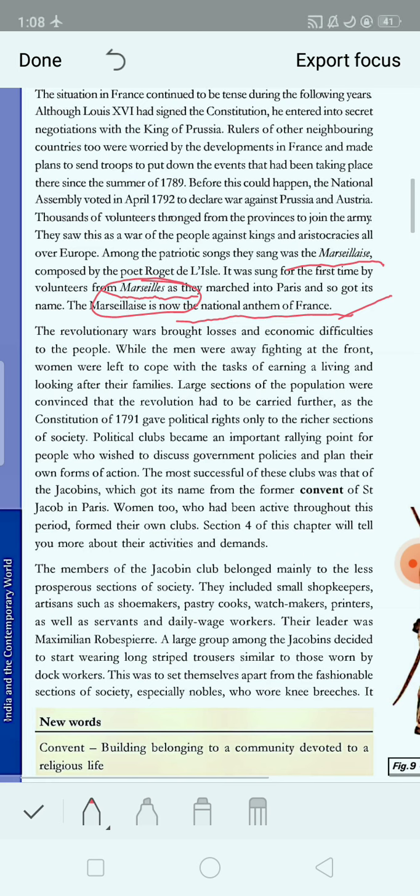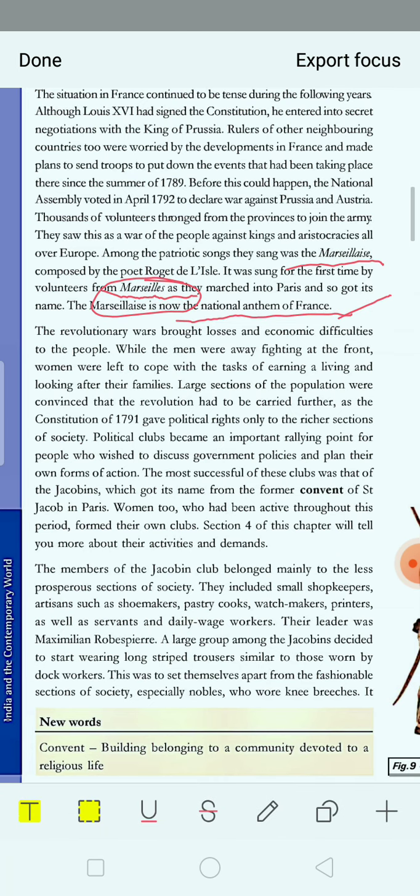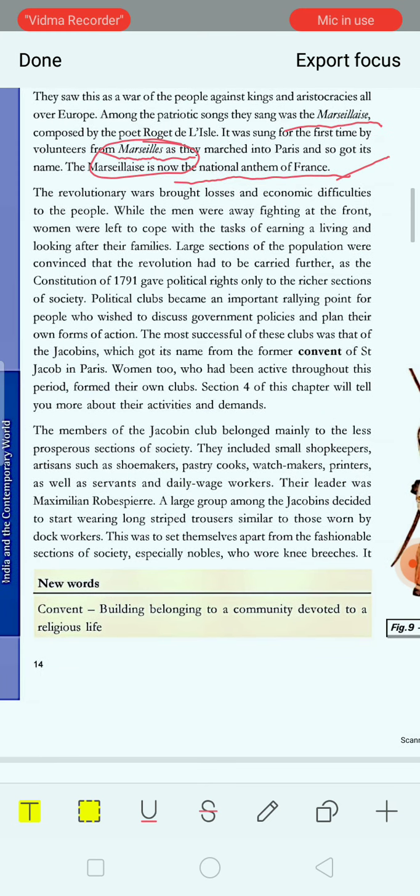Then the army attacked and defeated the king of Prussia and Austria. So in this way the secret plan of the king totally failed. Before this plan and the war, the people of France had made King Louis XVI a constitutional monarch. But after this war, the people were full of anger and aggression, and now they were thinking to remove the king. But how could it happen?